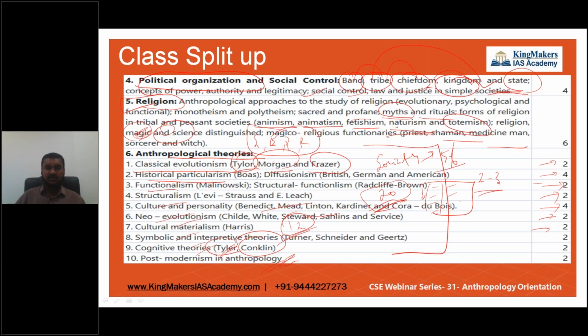How this is going to be helpful is that this is how you deeply understand anthropology. This is the most important unit, and this unit fetches you a lot of marks in your paper 1 as well as paper 2, right? This is how we are going to interlink them. This 6th unit will be interlinked with all those units from 2 to 8, right? We'll be seeing other things here.